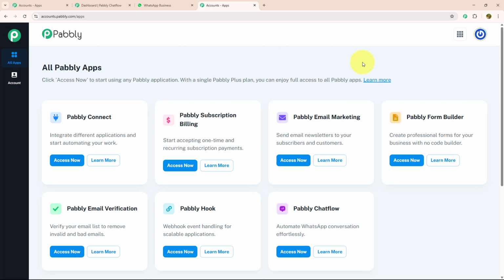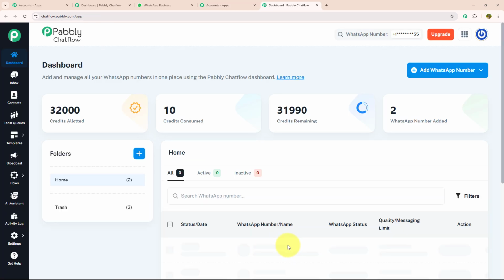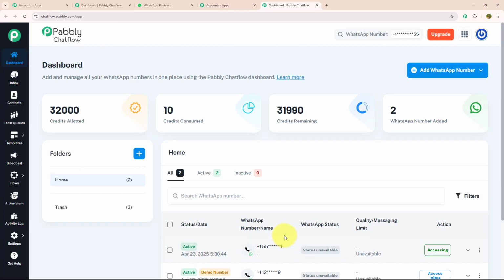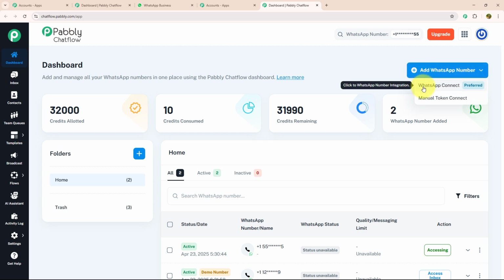After signing in, you will land on the All Pabbly apps page. Over here, you can see there are 7 different applications, but as we are working with Pabbly Chatflow, I will click the Access Now button of that. From there, you will be redirected to the dashboard page. Over here, you can add and manage all your WhatsApp numbers from one place using Pabbly Chatflow. To add a WhatsApp number, you just need to click on the Add WhatsApp Number button, which is given on the top right corner. Inside this, there are 2 options: WhatsApp Connect and Manual Token Connect.